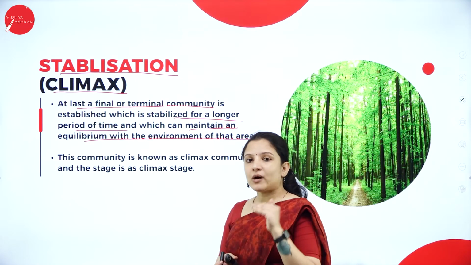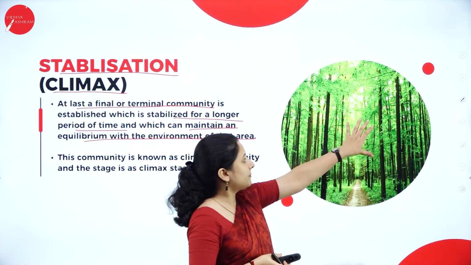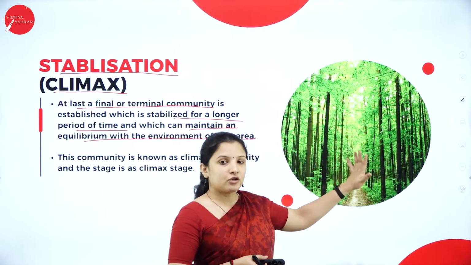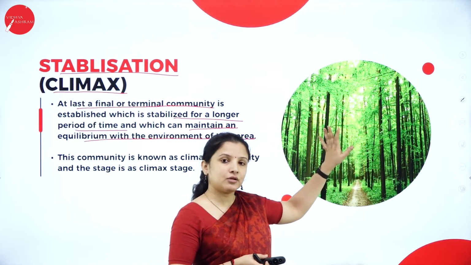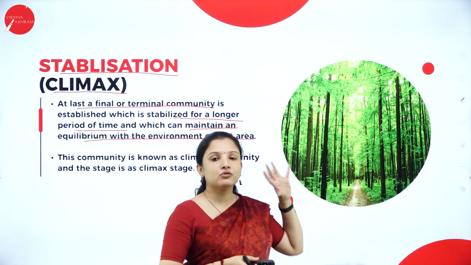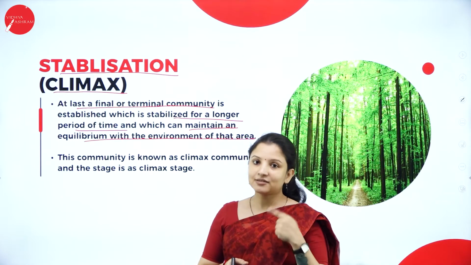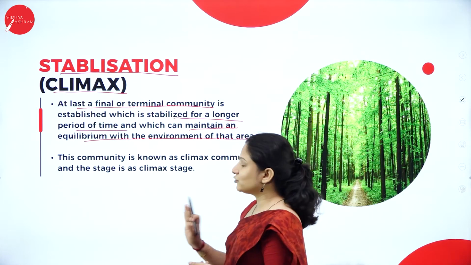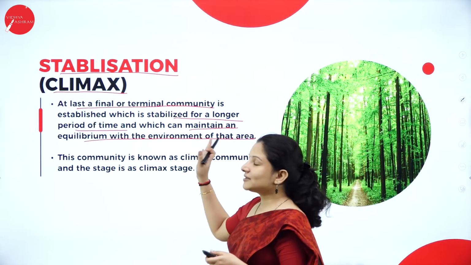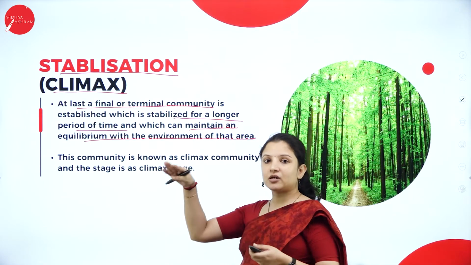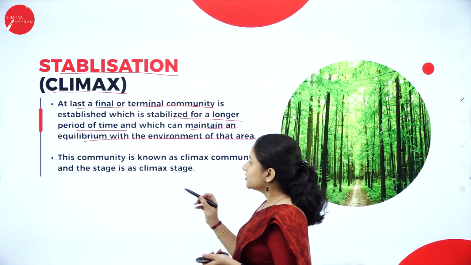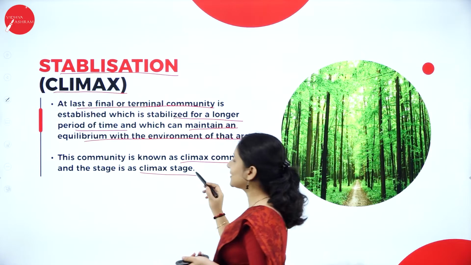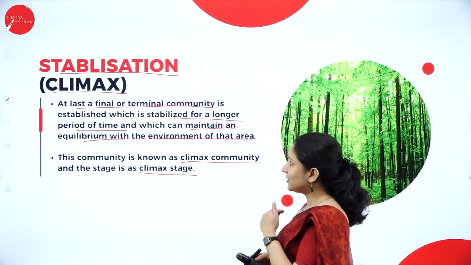Why? Because once a climax is reached, wherein a complete forest has been formed, no changes will occur because it has become stabilized. So it is a permanent environment. No changes will occur there unless a forest fire occurs or unless there is human intervention. Otherwise, no changes will occur. Therefore, it is a stabilizing community, or a stable community, or a climax community. So, this community is known as the climax community and the stage is called the climax stage. So, this is the last stage.